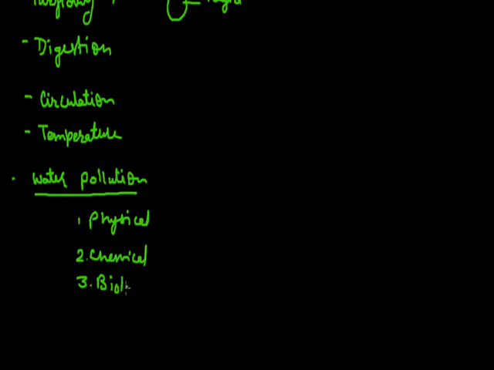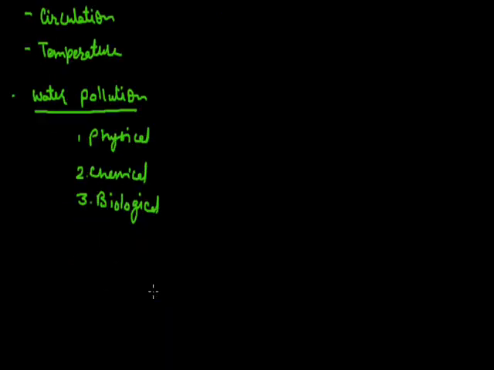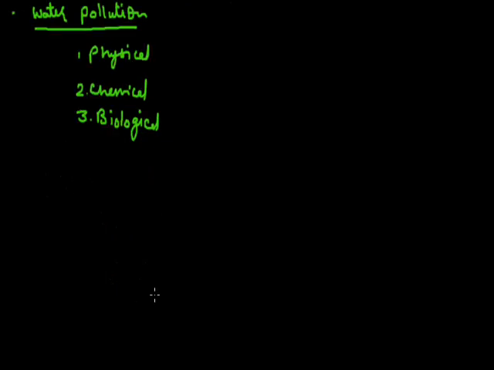These changes are known as pollution of water. Whenever water becomes polluted, its quality degrades and this affects living beings. So we call it polluted water.